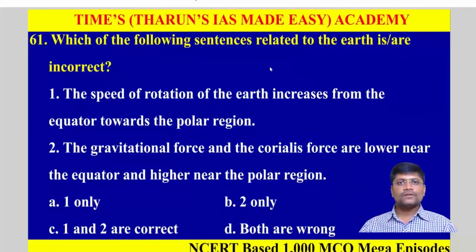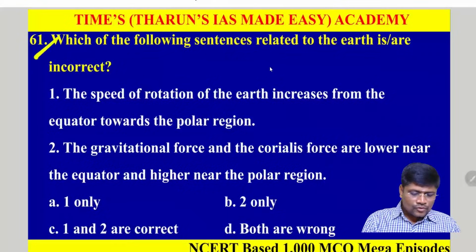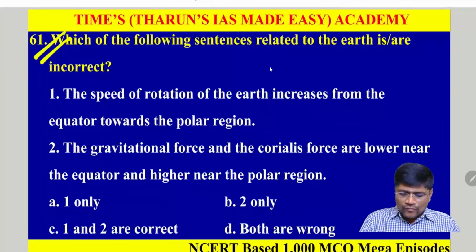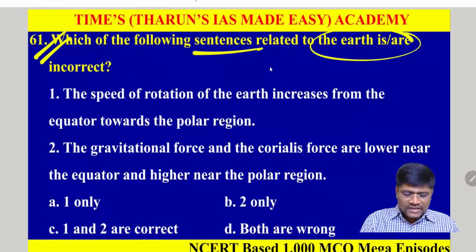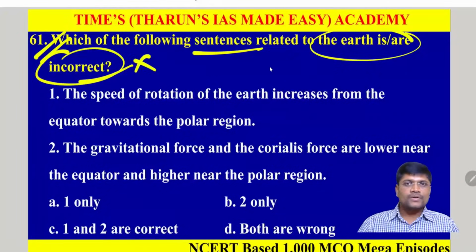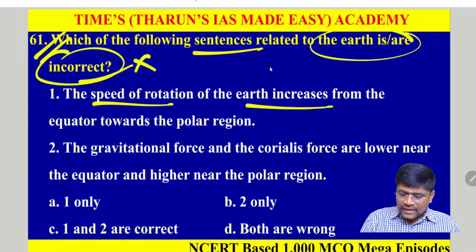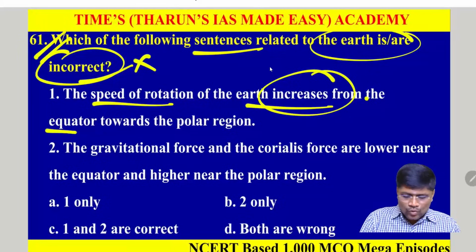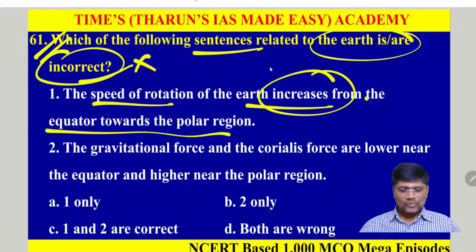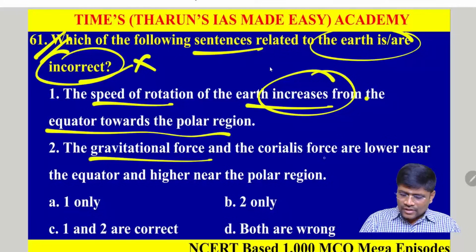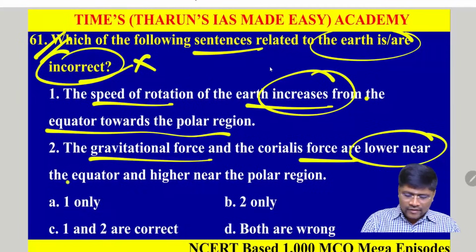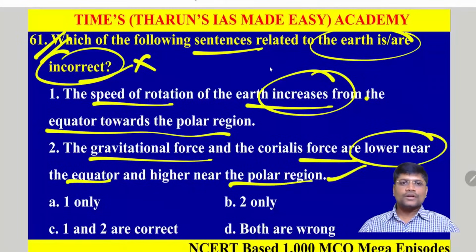So let's go into the questions. Question number 61. Which of the following sentences related to the Earth is incorrect? The question is demanding the incorrect statement. First one, the speed of rotation of the Earth increases from the equator towards the polar region. Next, the gravitational force and the Coriolis force are lower near the equator and they are higher near the polar region. Okay, so let's see the explanation.